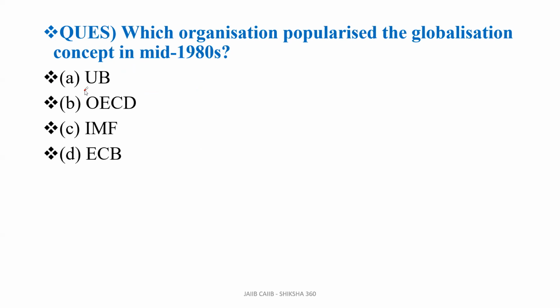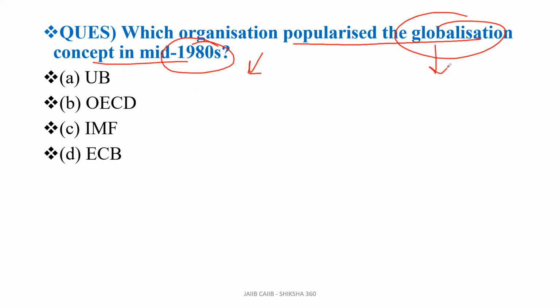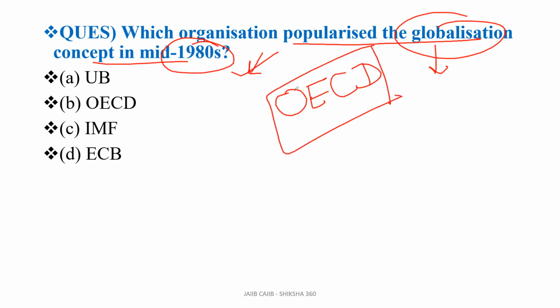Which organization popularized the globalization concept in the mid 1980s? Due to World War I, World War II and the Great Depression, the globalization concept went down a little bit, but after that it rose again. Which organization helped? That is OECD, the Organization for Economic Cooperation and Development. So option B will be the answer, not UB, not IMF, not ECB. Clear?